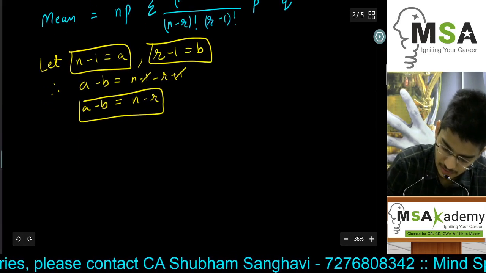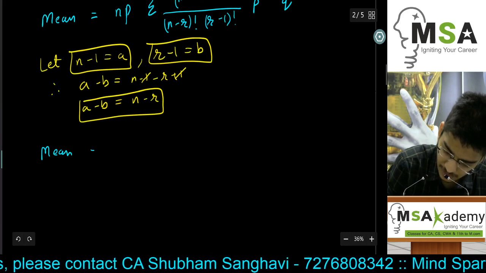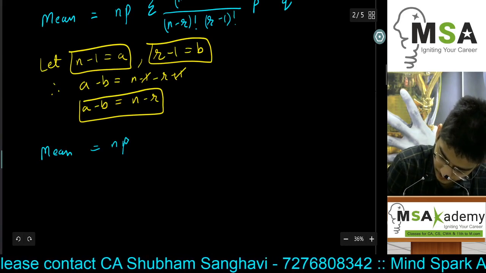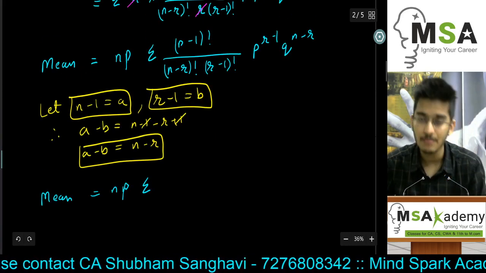So we'll be substituting these two values in the above equation. So this will get us to mean is equal to np summation (n minus 1) factorial.